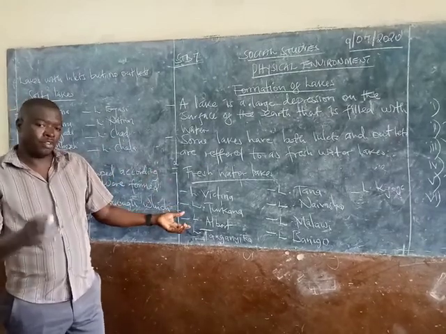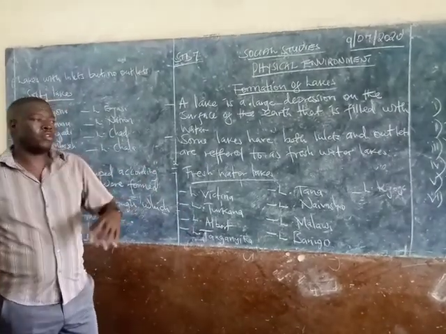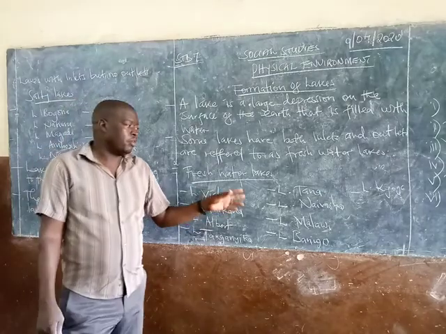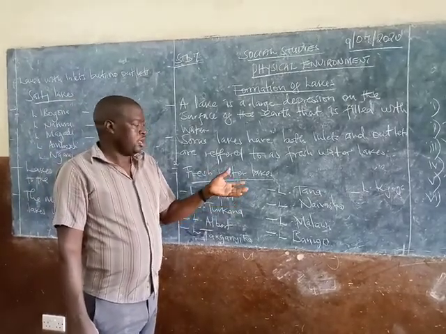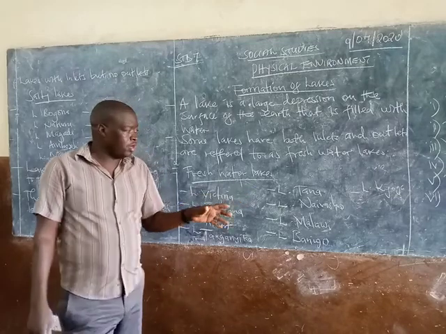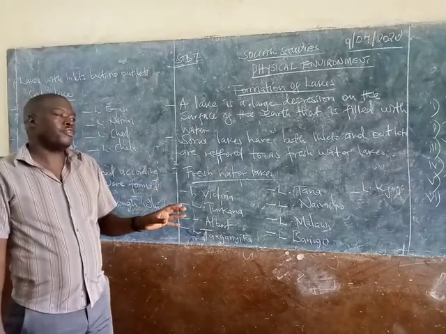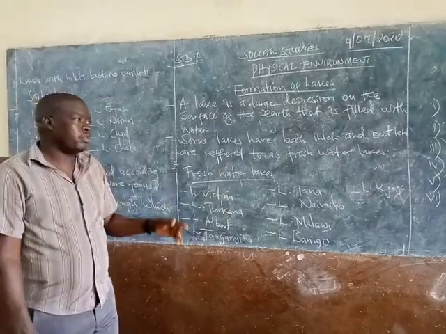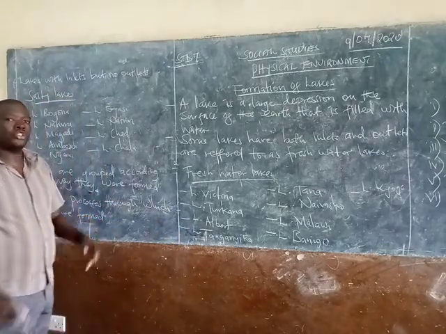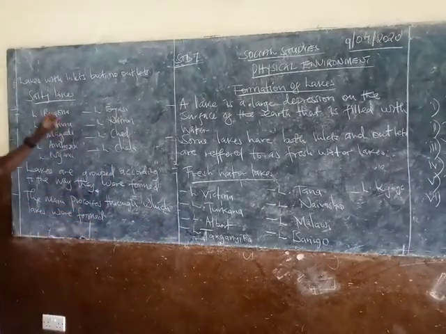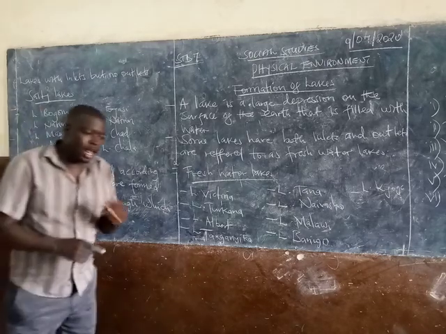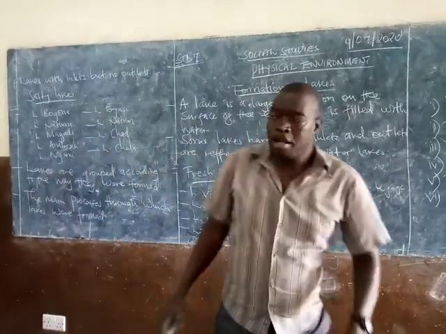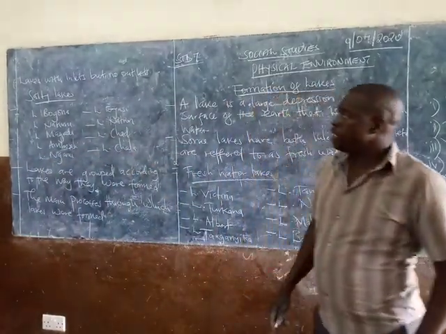And for you the learners, what you need to do is get into your books and look for more examples. Try to know the lake and where it is found. Then we move on to lakes with inlets but no outlets. We are saying lakes with inlets but no outlets.